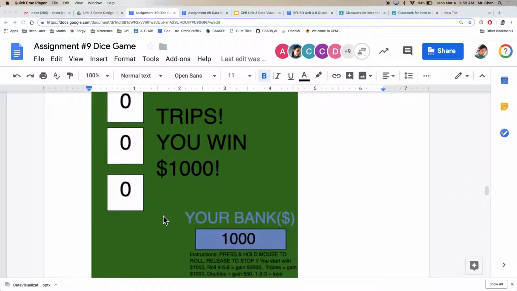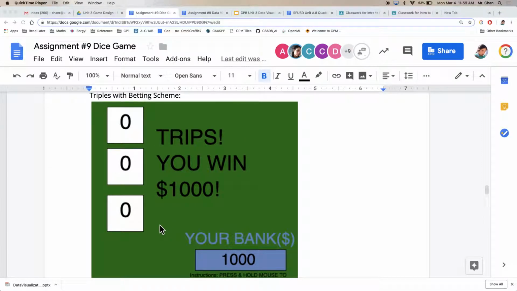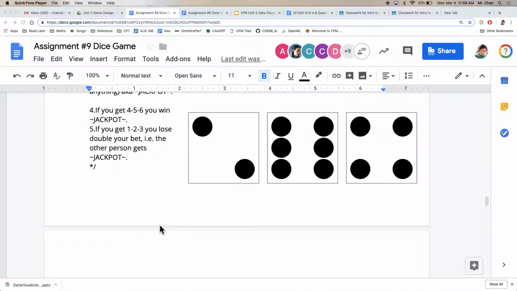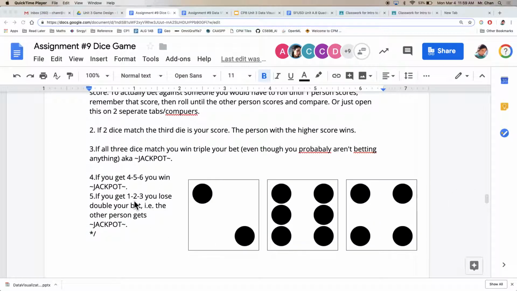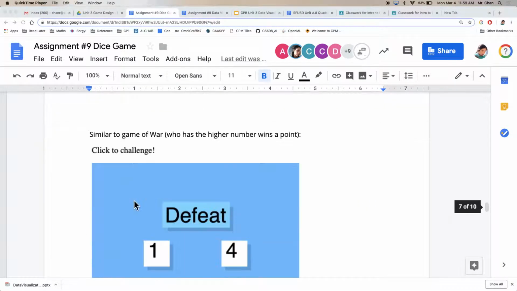So here are some end results of what your game should look like. It doesn't show up as nicely on here, but people built on my initial 2 dice game. They did 3 dice. They did some kind of scoring system where there's a dealer and a bank. You either lose money or win money. Other people made their own dice and visualized it as the traditional dice patterns.